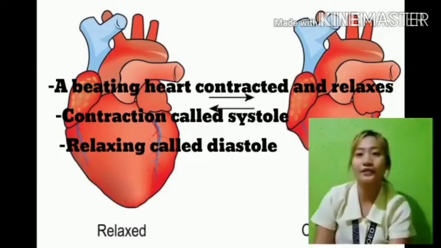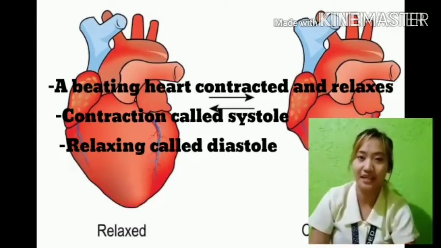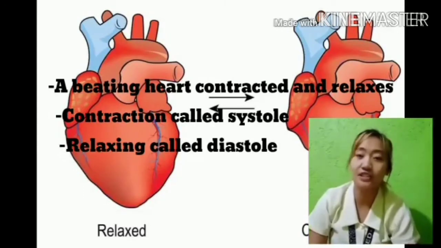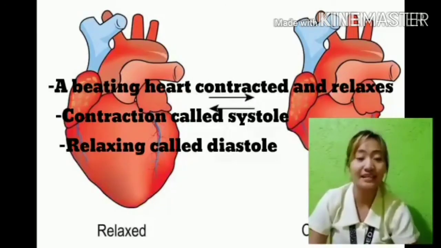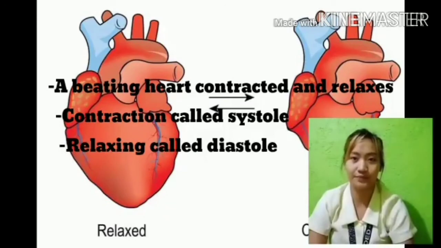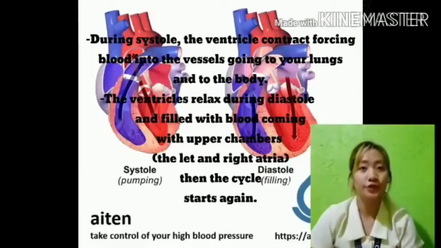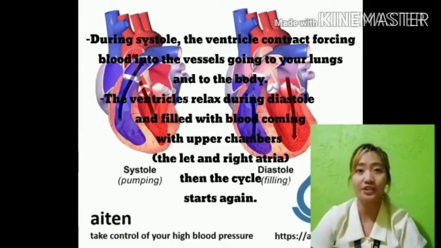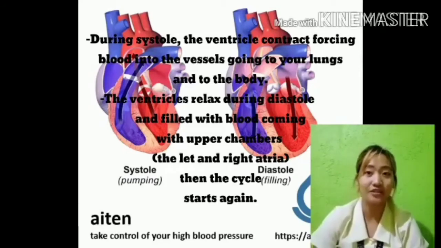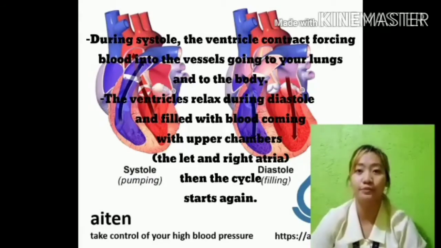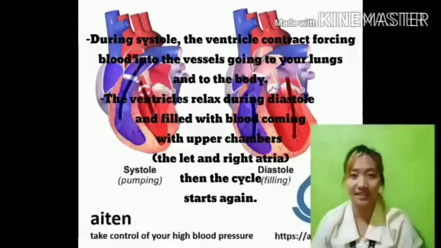A beating heart contracts and relaxes. When it is contracting, it is called systole. And when it is relaxing, it is called diastole. During systole, the ventricles contract, forcing blood into the vessels going to your lungs and to the body. The ventricles relax during diastole and fill with blood coming from the upper chambers, the left and right atria. Then the cycle starts again.